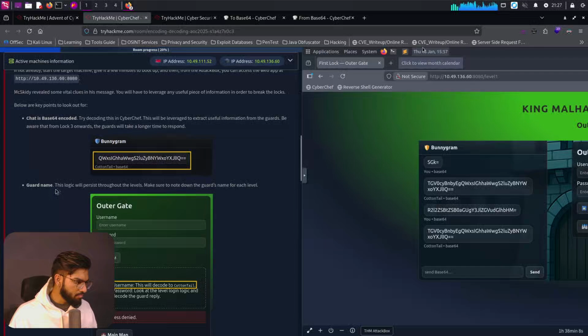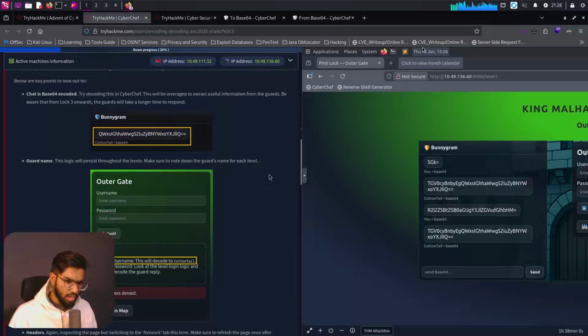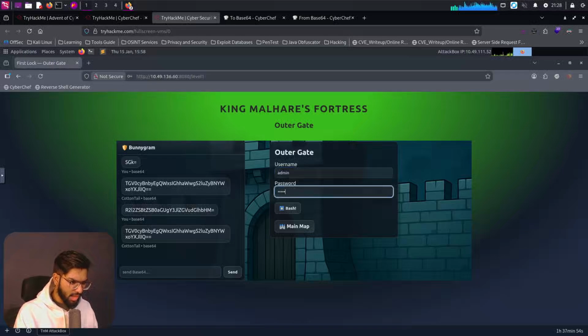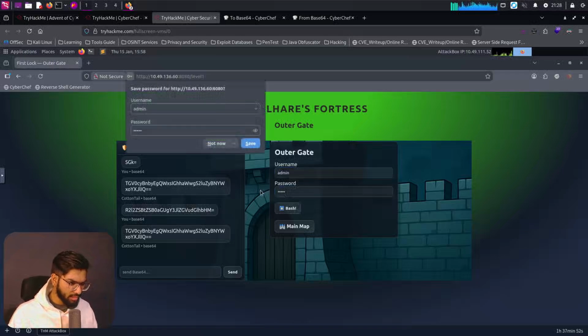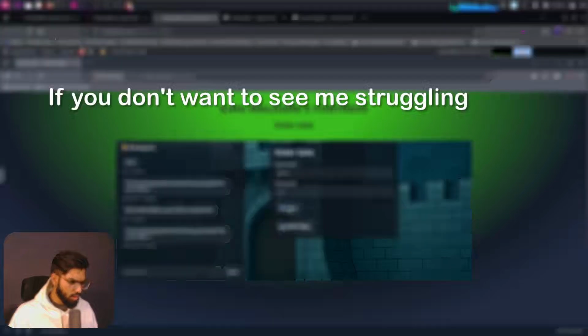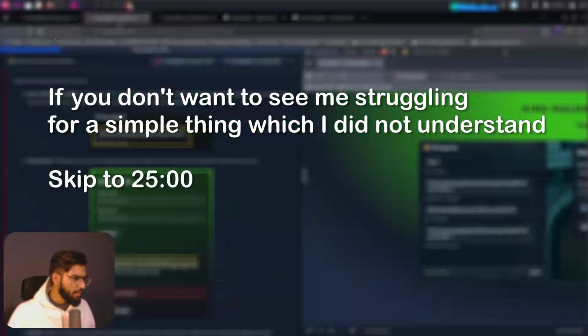So guard name. This logic will persist throughout the levels. Make sure you note down the guard name for each level. Oh, okay. So let's try using default credentials then. Admin, and click on bash. Not enough. Do we get any output from that? No. Wait, I'm confused now.